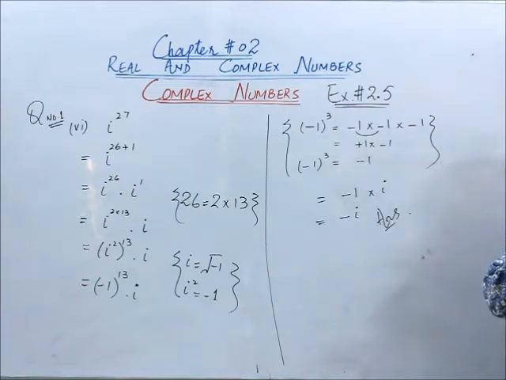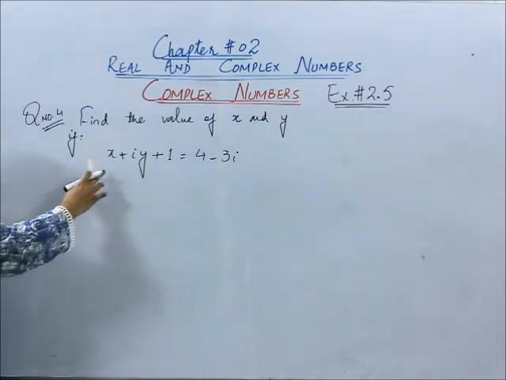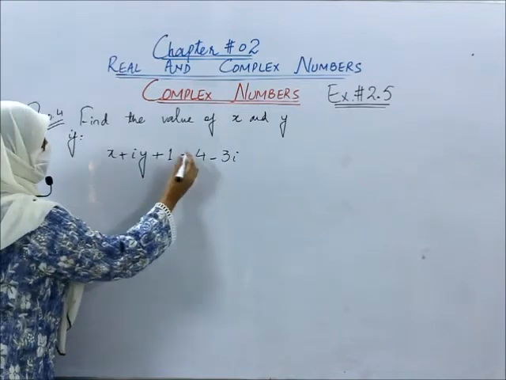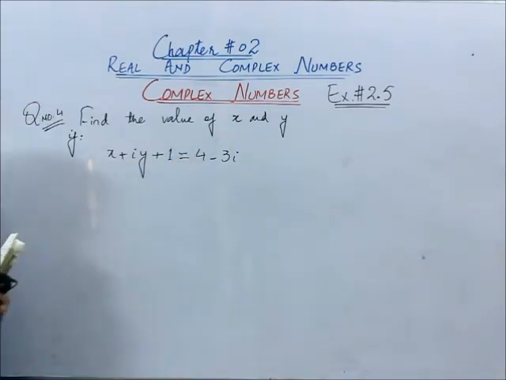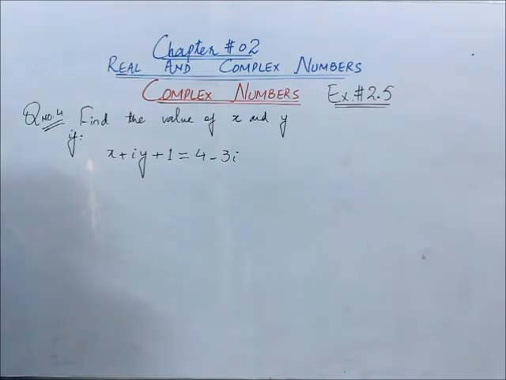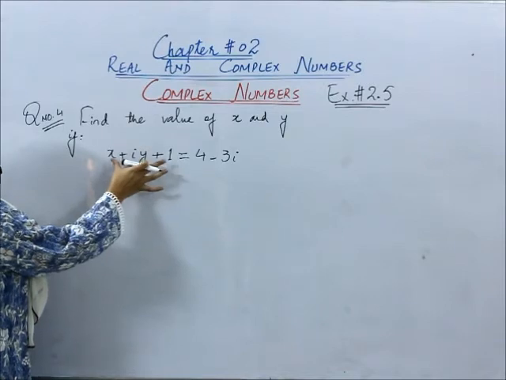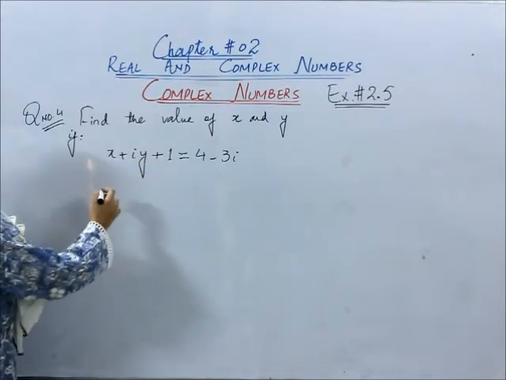Now students, we will go for question number 4, which is the last question of exercise 2.5. Find the value of x and y if x plus iota y plus 1 is equal to 4 minus 3 iota. Now students, this is the equality of two complex numbers. We have to equate the complex number given on the left hand side to the complex number given on the right hand side. But for this, we have to rewrite the given equation with the real part at one place.